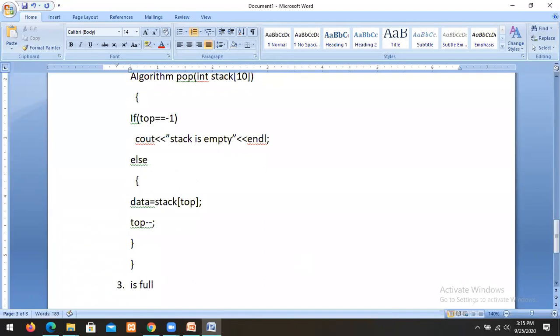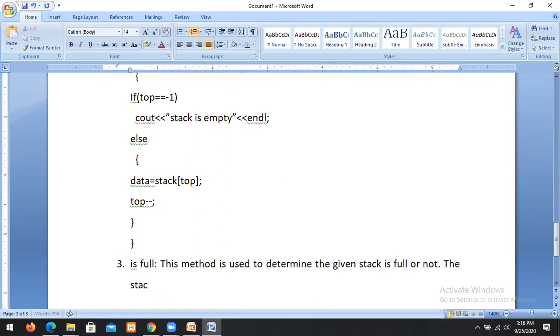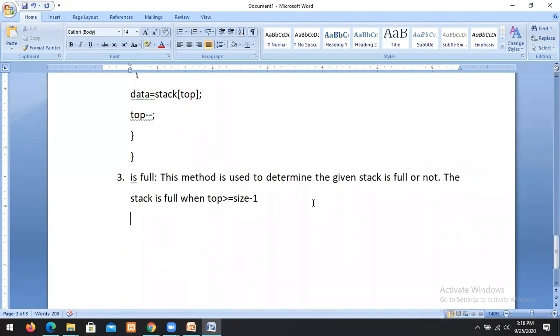Is full. This method is used to determine the given stack is full or not. The stack is full when top greater than or equal to size minus 1. This function is used to determine the given stack is full or not. The stack is full when top greater than or equal to size minus 1. Otherwise, the stack is not full.